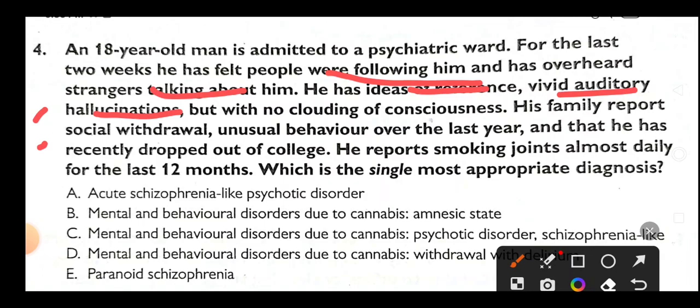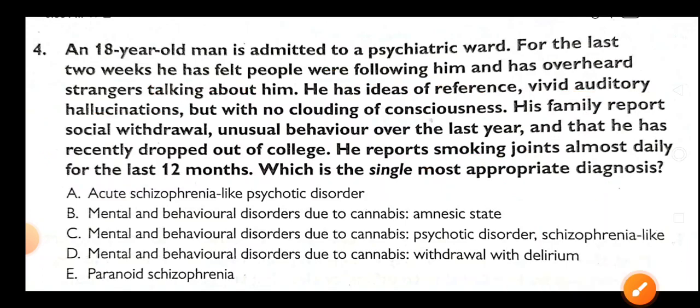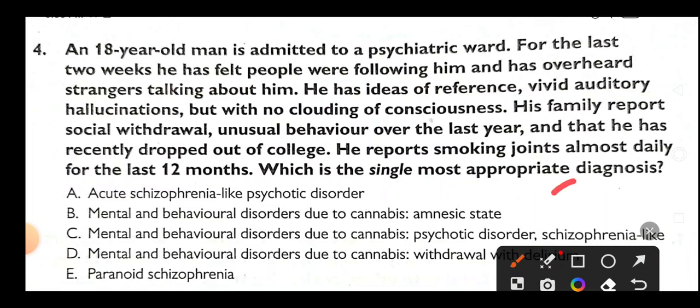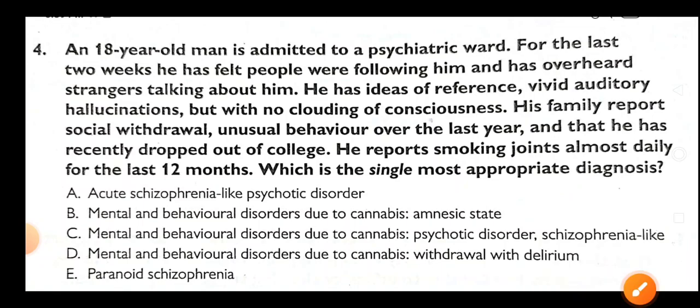He reports smoking joints almost daily for the last 12 months. What is the single most appropriate diagnosis? Options: acute schizophrenia-like psychotic disorder; mental and behavioral disorder due to cannabis, amnestic state; mental and behavioral disorder due to cannabis, psychotic, schizophrenia-like; mental and behavioral disorder due to cannabis withdrawal with delirium; paranoid schizophrenia.